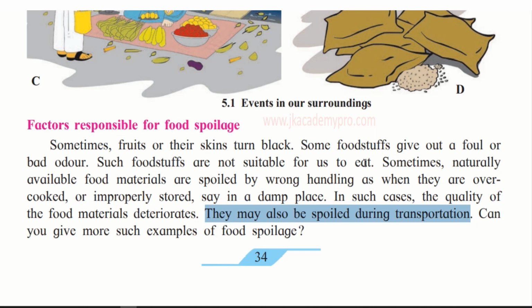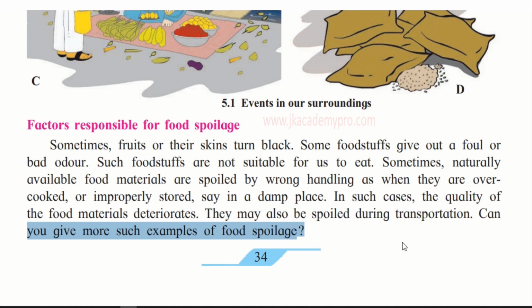Food that is not very well kept or not very well handled in transportation sometimes gets spoiled, because sometimes it takes a very long time for foodstuff to be transported from the people who are growing it, that is our farmers, to where the shops are, to the markets. So can you give more such examples of food spoilage? Think about it, okay? And you can jot down your answers in your notebook.